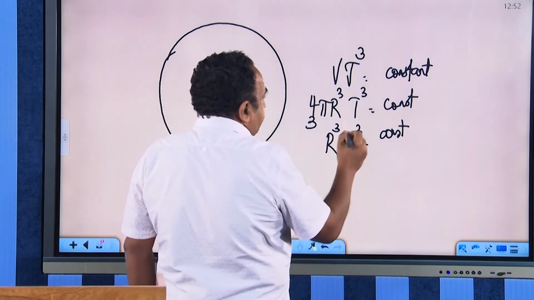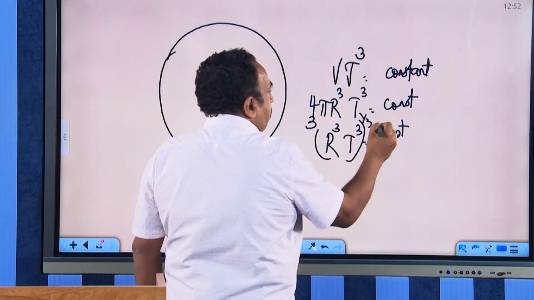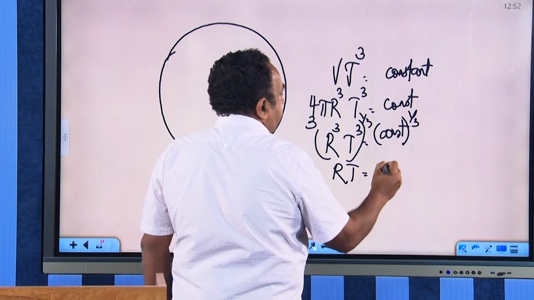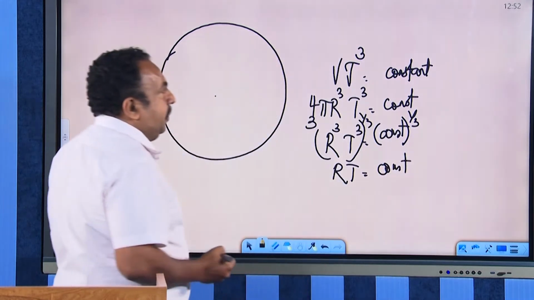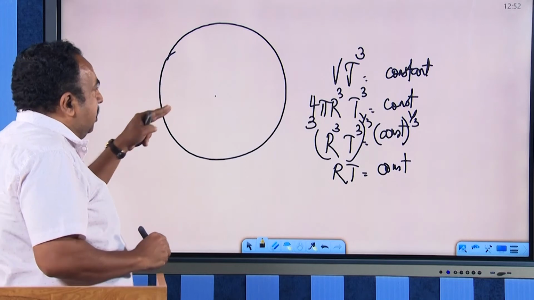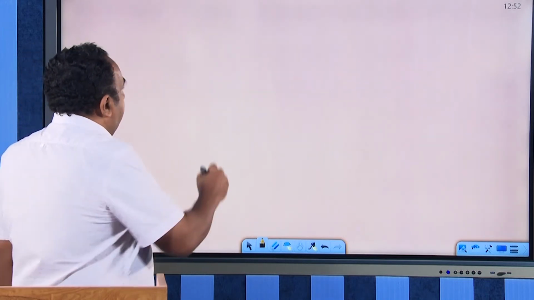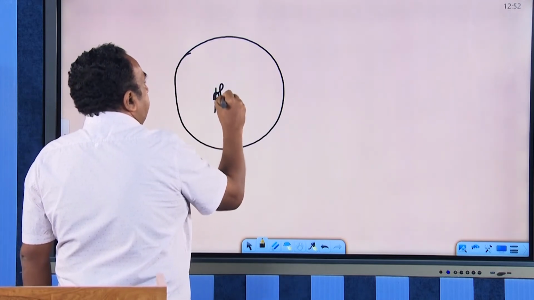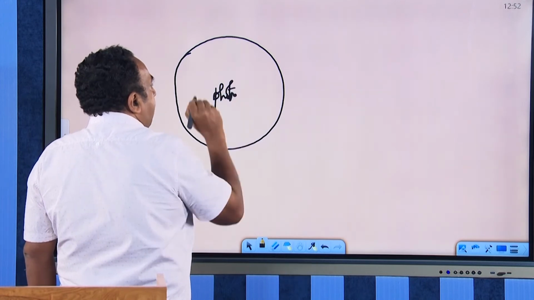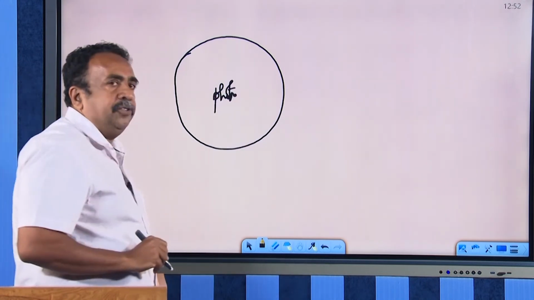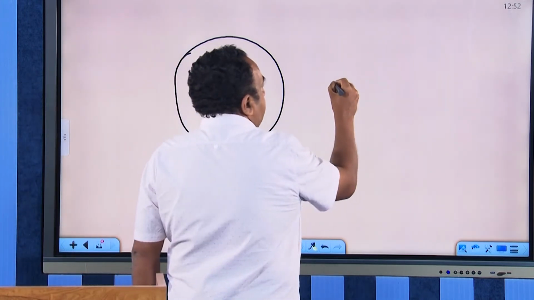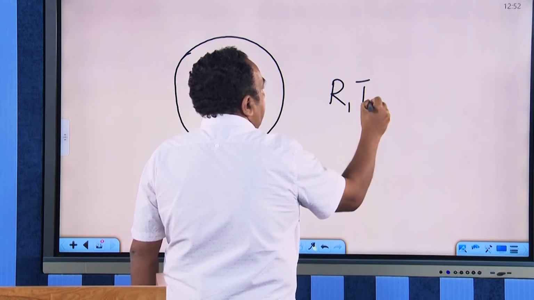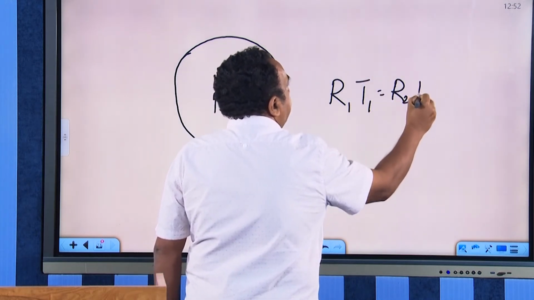If I take the whole thing raised to 1 by 3 on both sides, then you can say that R T is equal to a constant. This is the equation that governs our universe, which contains photons, the majority constituent of our universe, subjected to an adiabatic expansion. The equation for that expansion is given by R T equal to a constant, which I can write as R1 T1 is equal to R2 T2.